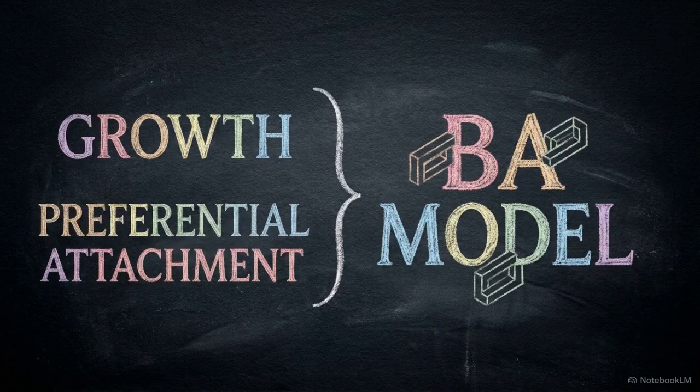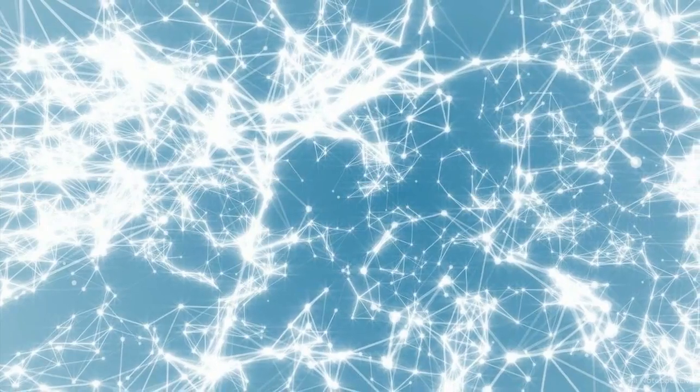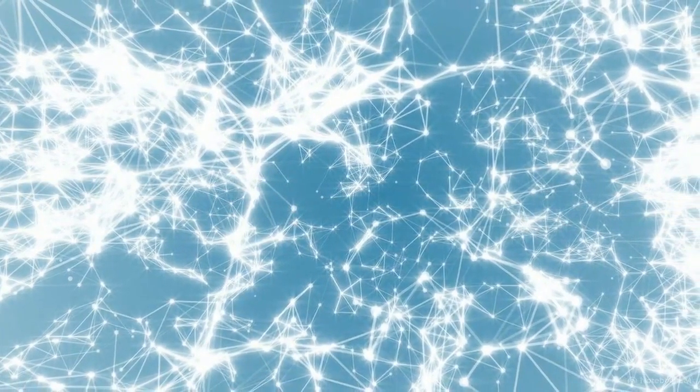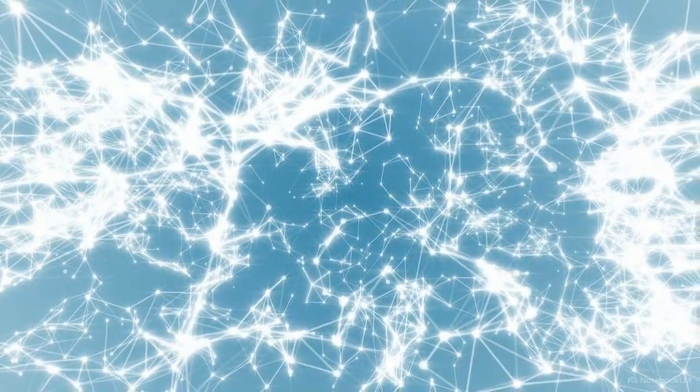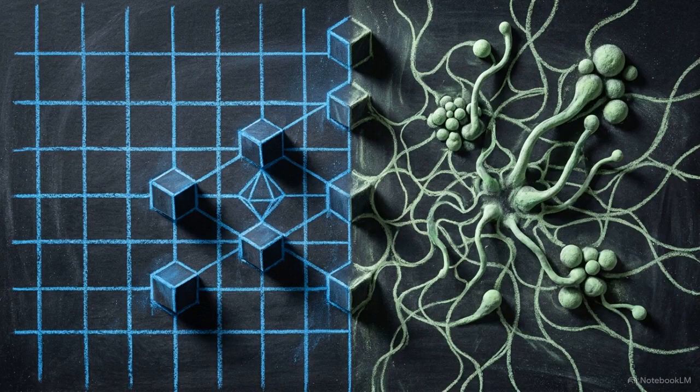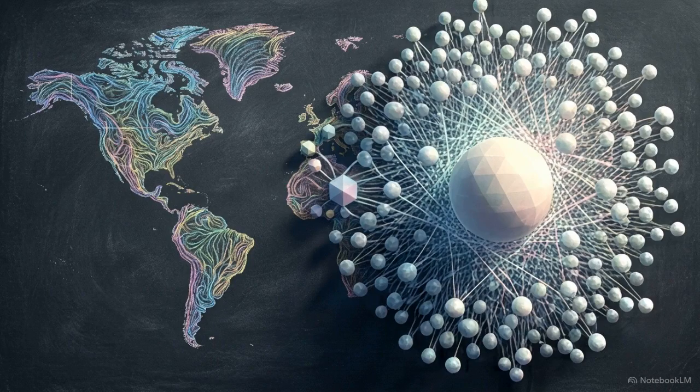The Barabasi-Albert, or BA, model serves as the mathematical unification of these two axioms. This unified approach results in the emergence of a scale-free topology, characterized by a stationary degree distribution. Growth and preferential attachment are the mechanics required to explain why highly disparate systems, such as the World Wide Web and the cell, converge to a similar scale-free architecture.